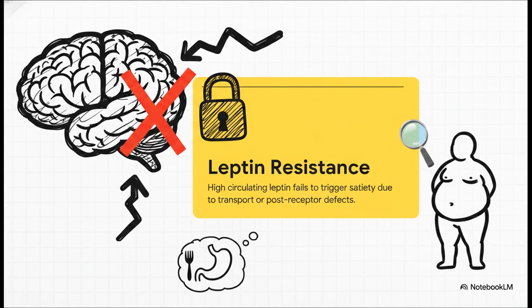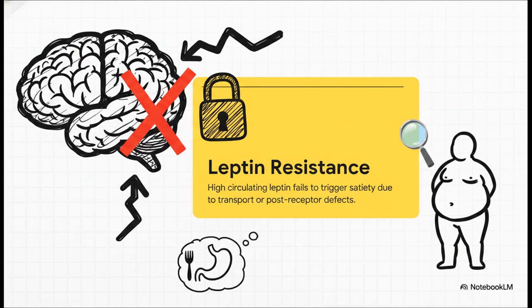But right here is where the system breaks down. Leptin resistance. Obese individuals actually have very high circulating levels of leptin. Their body is literally screaming that it's full. However, there's a functional defect. They experience impaired blood-brain transport, or a postreceptor defect.